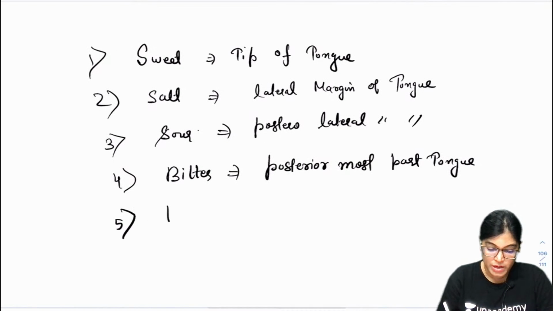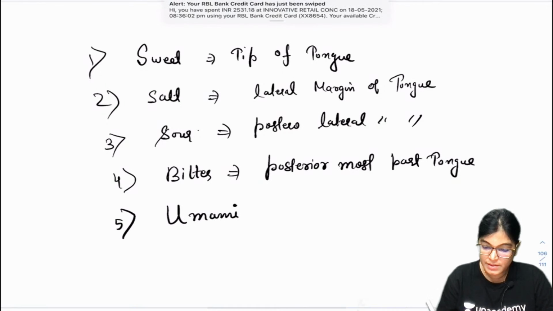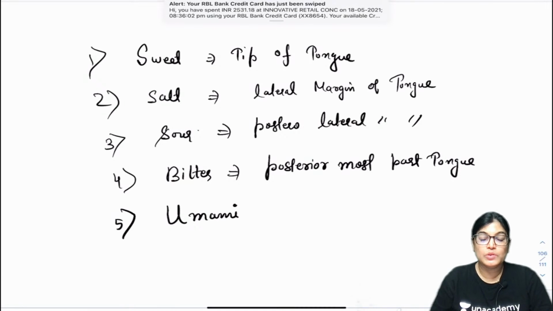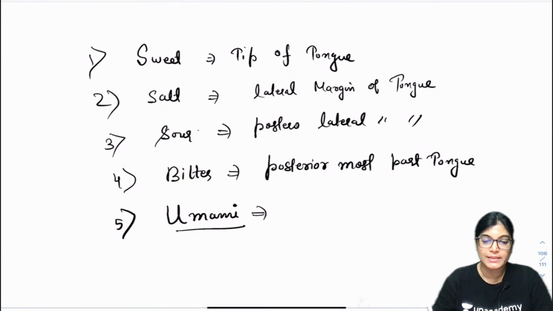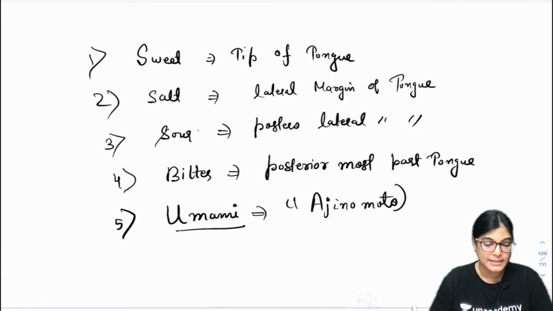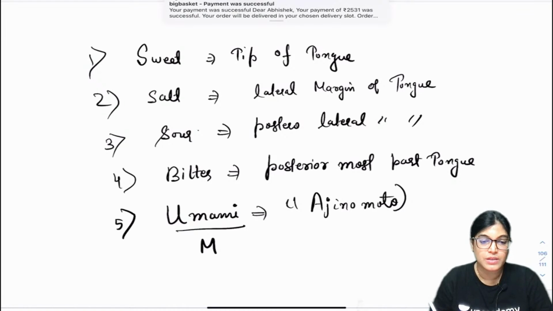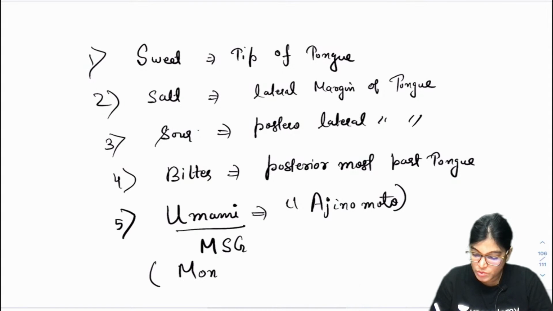That taste sensation is called spice, ma'am. No, umami. It is umami. Okay. What is this sensation? This is found in Chinese food and this is the taste sensation of Ajinomoto. This is the Ajinomoto taste sensation which is added in Chinese foods. This is the taste sensation of which substance? MSG. What is MSG? Monosodium glutamate. Yes, Shahrukh. Monosodium glutamate.